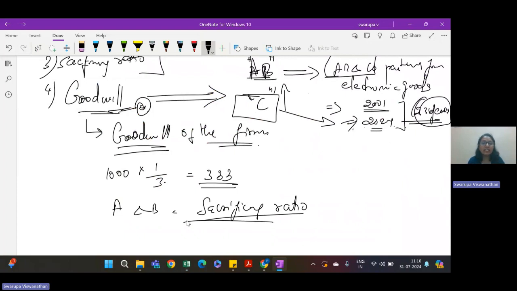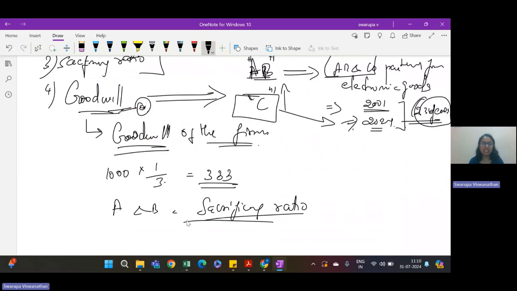This 1,000 rupees is the goodwill of the firm, and whatever is C's share that he is going to get benefited in future by joining the partnership, he's going to get it from A and B, who are sacrificing in the sacrificing ratio that we have calculated.